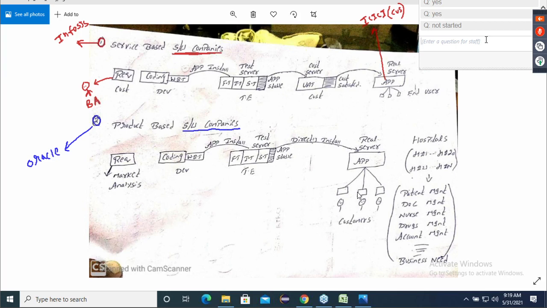Oracle, what did he do? He hired one person, even in the recession. This person is called PA. BA is business analyst. PA is product analyst. Now see, observe, both are called analyst only. But BA is analyzing the business, whereas this PA is analyzing the product. Words are different. Yes or no? What is his job?